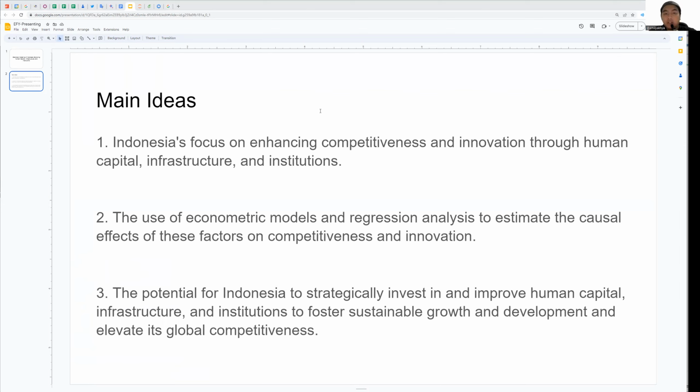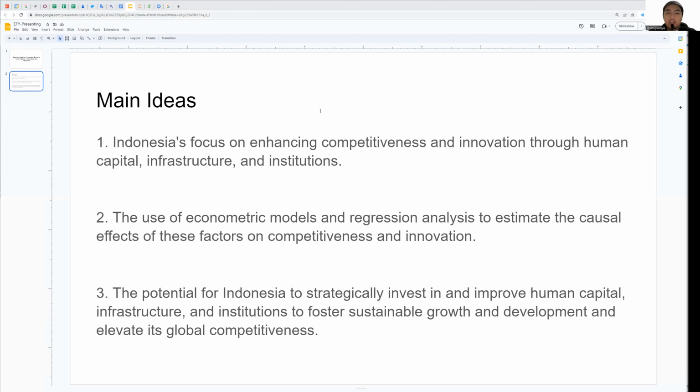The econometric models here are instrumental in estimating the causal effect of these factors on competitiveness and innovation. They also allow us statistical analysis and hypothesis testing. After all, we are using regression analysis, right?